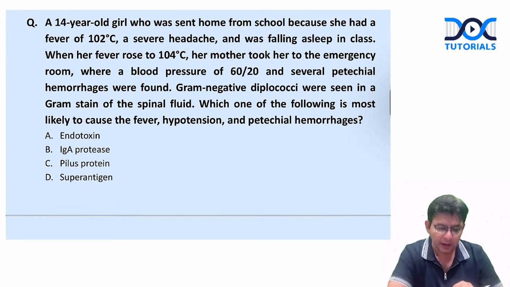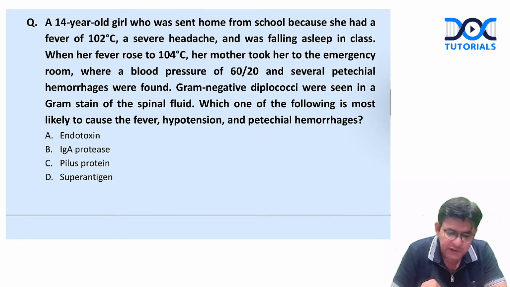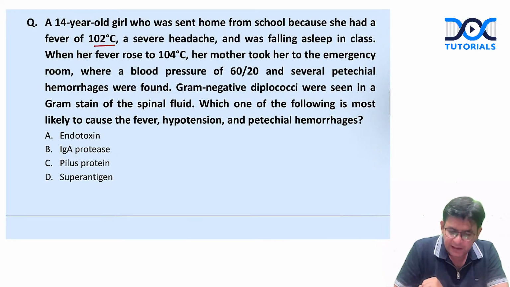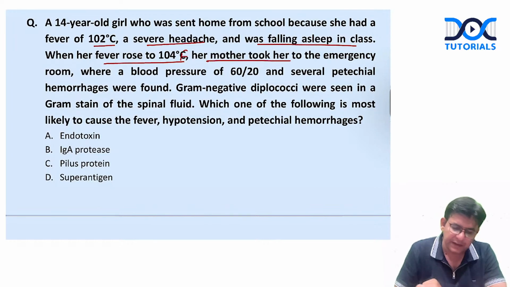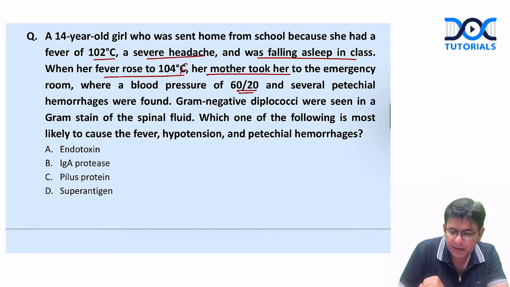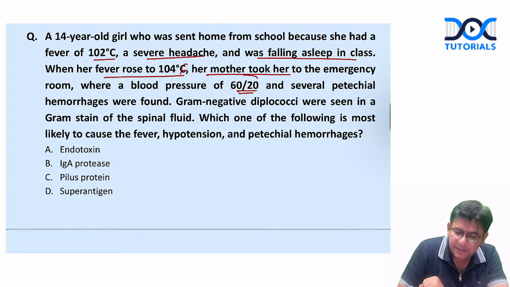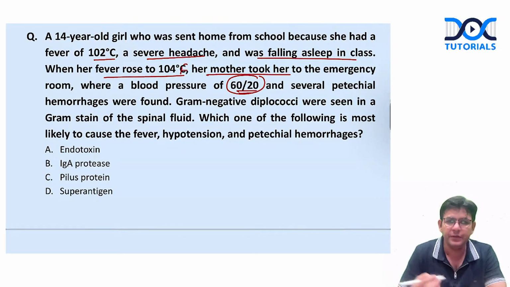As you can see in this question, a 14-year-old girl was sent home from school because she had a fever of 102 degrees Fahrenheit and a severe headache, and was falling asleep in class. Her fever rose further and her mother took her to the emergency room, where the blood pressure had fallen to 60 by 20. That means the patient has landed in septic shock, because it has drastically decreased to 60 by 20.